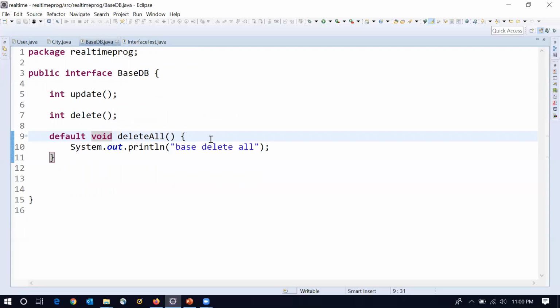I hope you are okay with understanding the real-time use of the default method. In this way, we can take the help of default methods in interface.